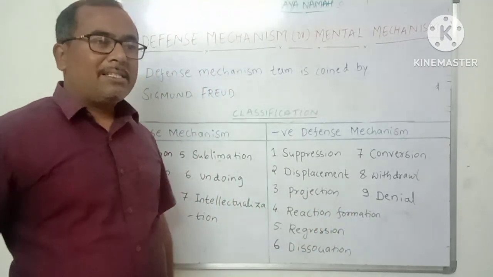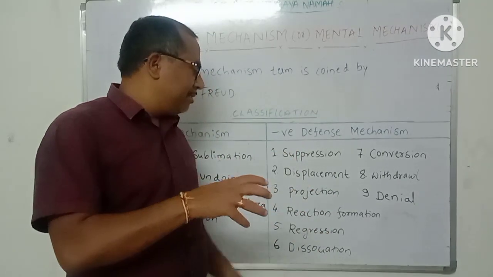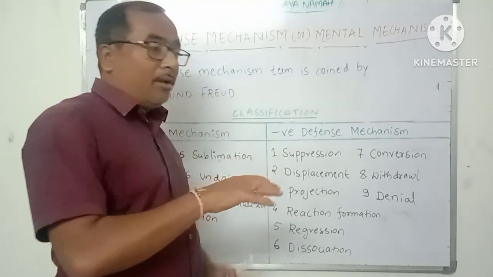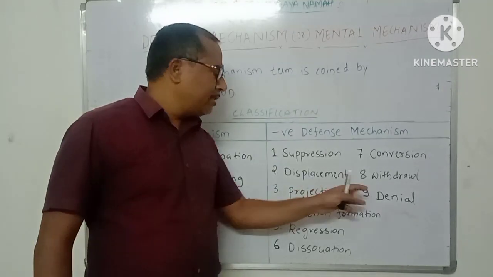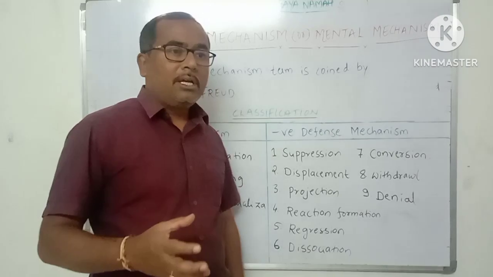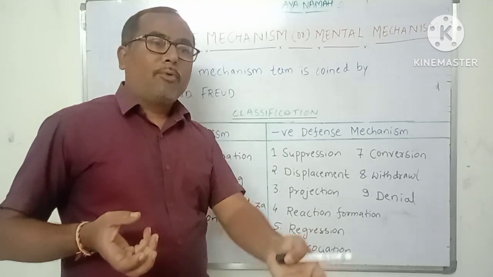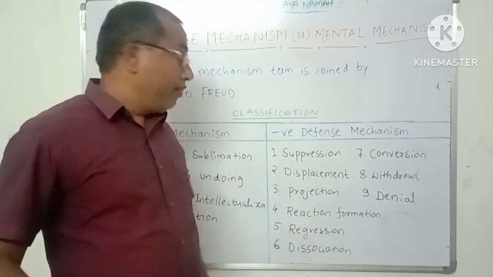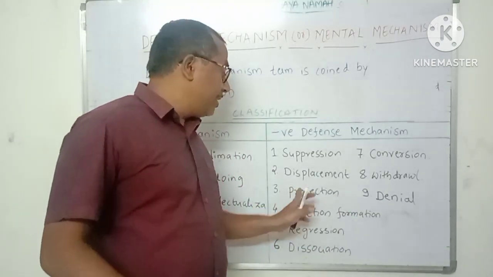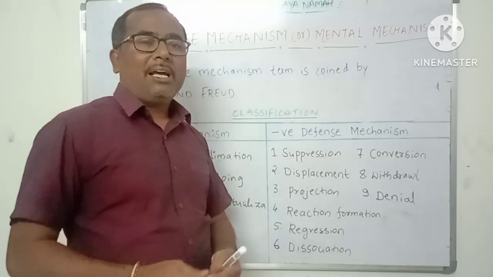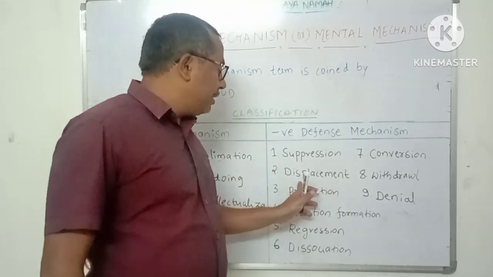Displacement is a defense mechanism which involves shifting the frustration onto some other person who is less threatening. For example, a person who gets blamed or shouted at by his boss becomes frustrated. That frustration he will channelize onto someone like his wife or his children, because he cannot express the frustration on the boss because there is a threat of losing the job. So he shows the frustration and anger on his wife or children, who are less threatening. So that is nothing but displacement.